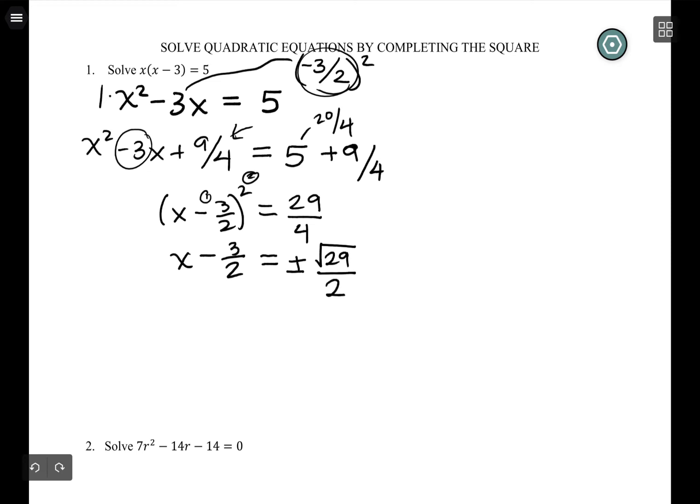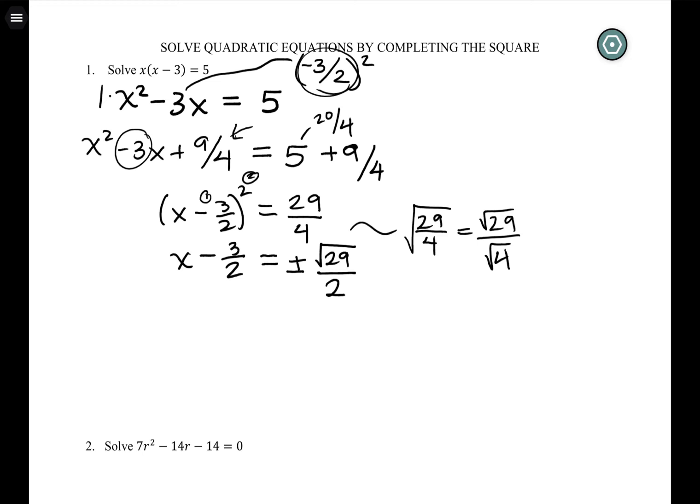So the question is, what do I square to get 29 over 4? And the answer is there's two things, a positive thing and a negative thing. I did do a step in here, so let me just show it in case anyone doesn't like it. Really, I get the root of 29 over 4, which is the same as root 29 over root 4, which is where that 2 is coming from. So if you've got perfect squares, take advantage, take the square roots.